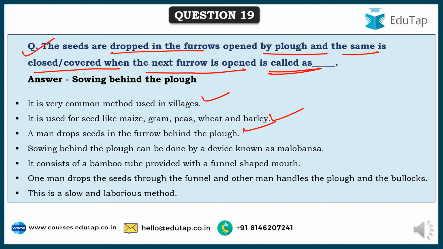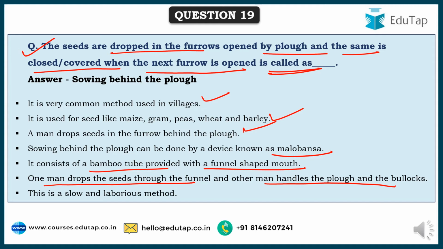Now the sowing behind the plow can also be done by a device. It's called a malobansa, and it consists of a bamboo tube provided with a funnel shaped mouth in which you can drop the seeds. As you can see, one man drops the seeds through the funnel and the other handles the plow and the bullocks in front.